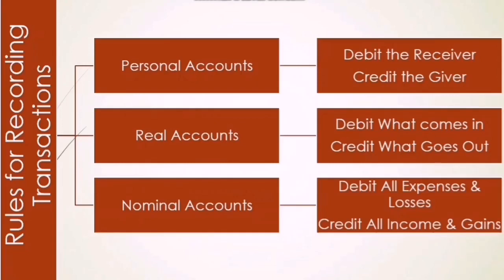The next is nominal account. Debit all expenses and losses, credit all income and gains. Whatever we expend on anything, that particular thing is debited. For example, if we paid the rent, then rent will be debited. If we earn some commission, then it is an income, so commission will be credited.